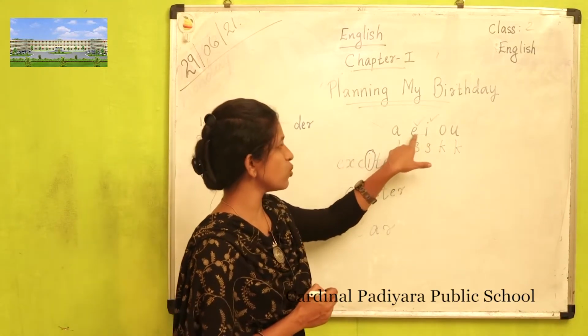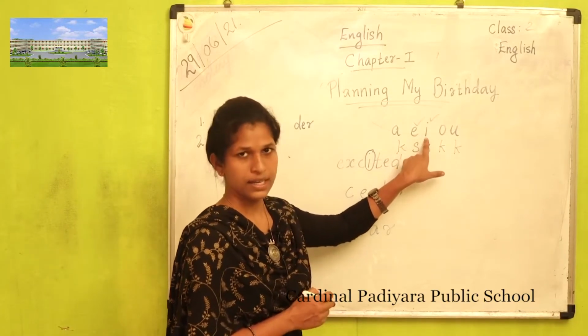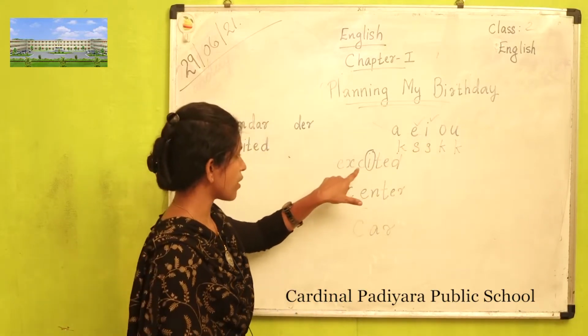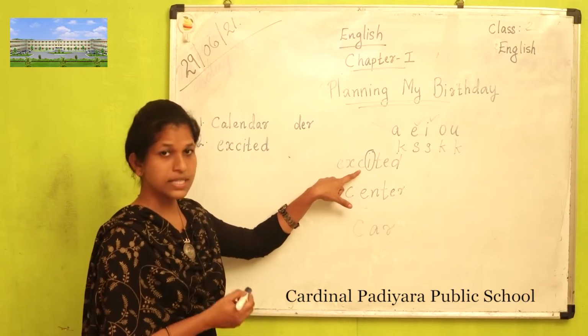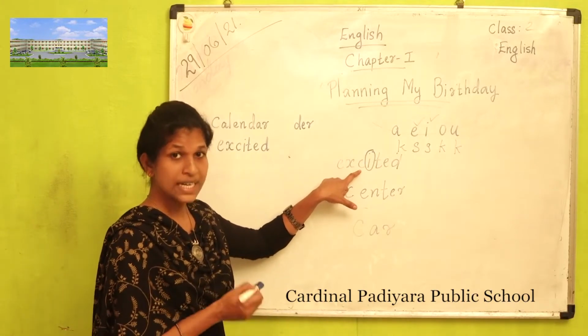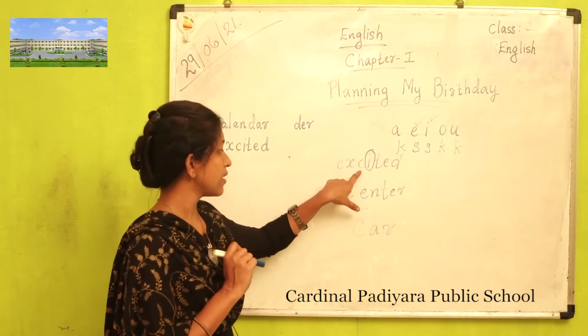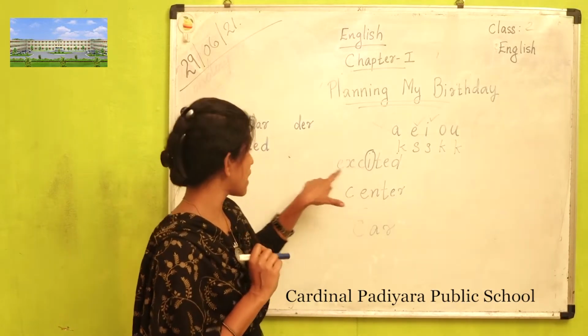But when these two vowels, E and I, come after the letter C, the sound of the C changes to S.